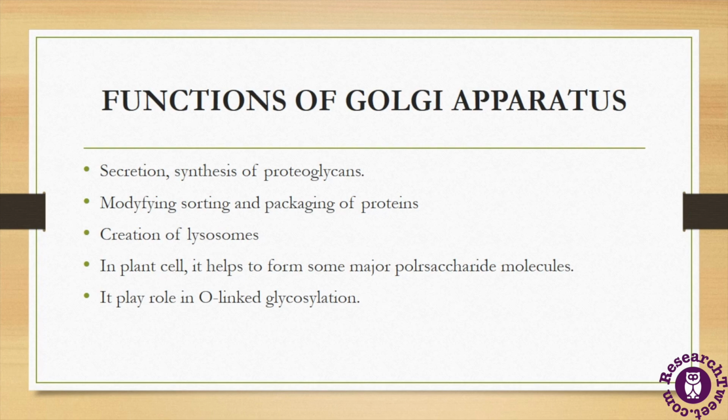In the plant cell, where these Golgi bodies are known as dictyosomes, they help in the formation of some major polysaccharide molecules, and also they play a role in O-linked glycosylation, which is a process of protein modification. So here the Golgi apparatus helps in the O-linked glycosylation in the proteins.